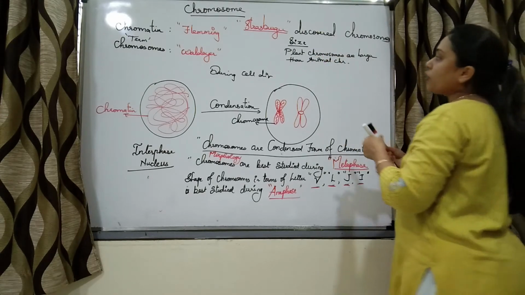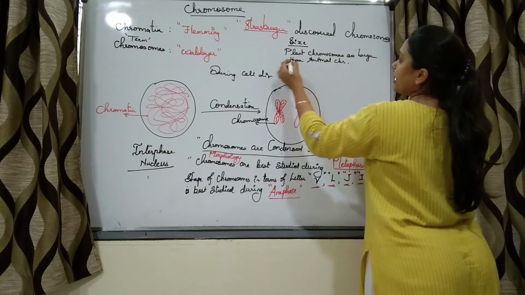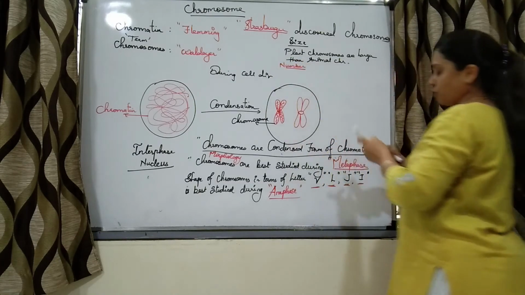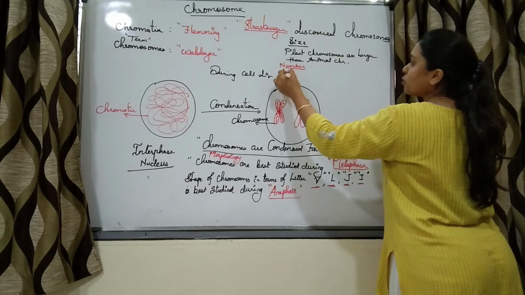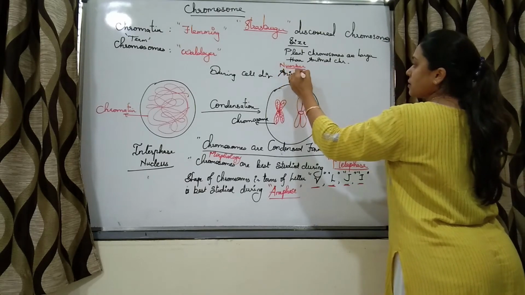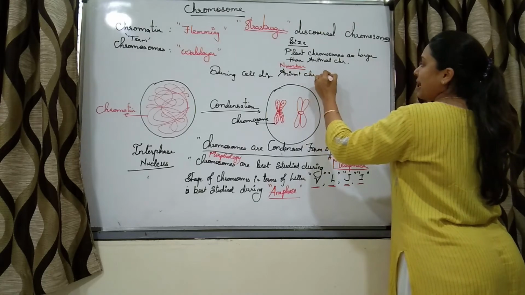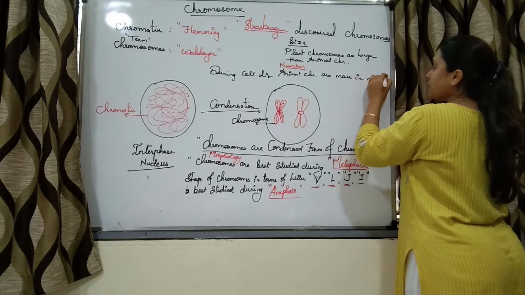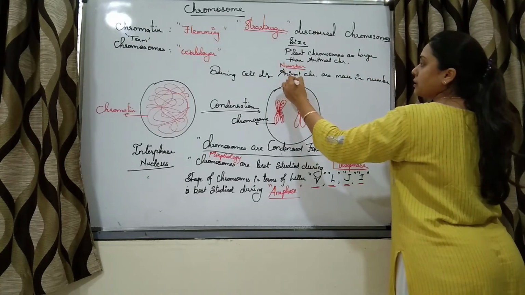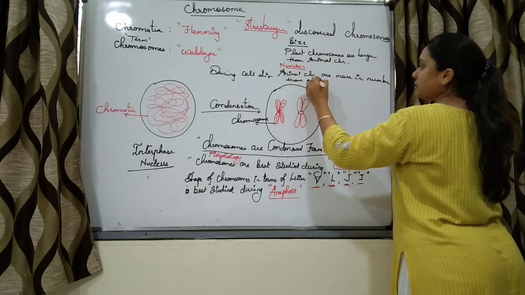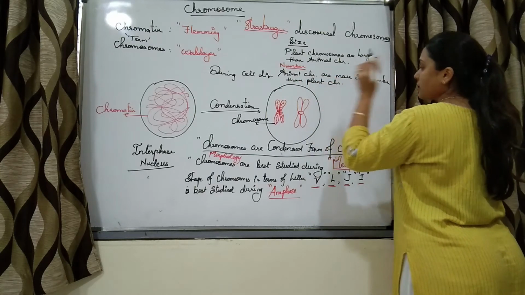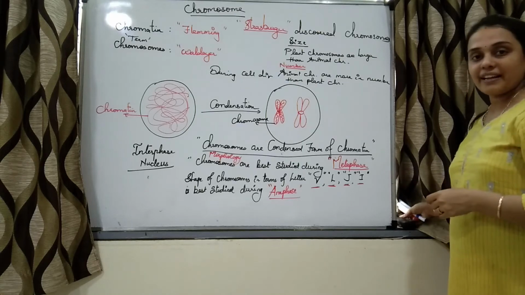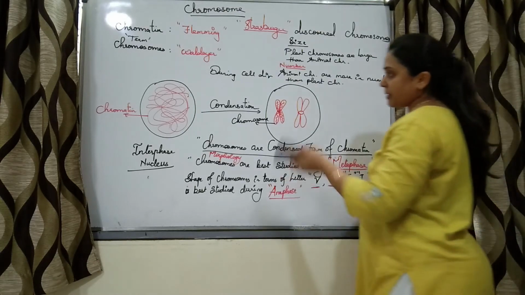And if we are talking of the number of chromosomes, then animal chromosomes are more in number than plant chromosomes. Animal chromosomes are more in number than plant chromosomes, right?